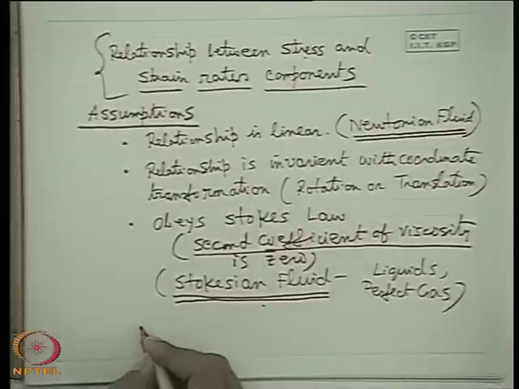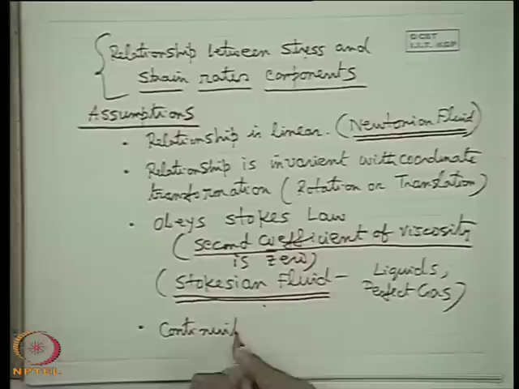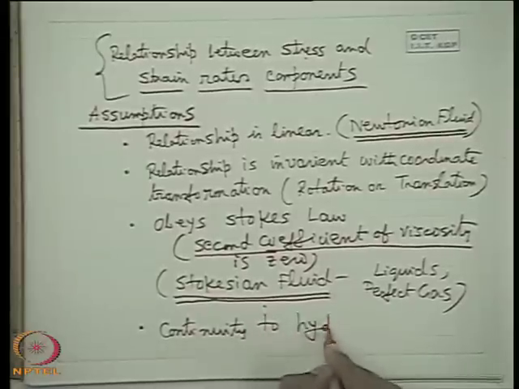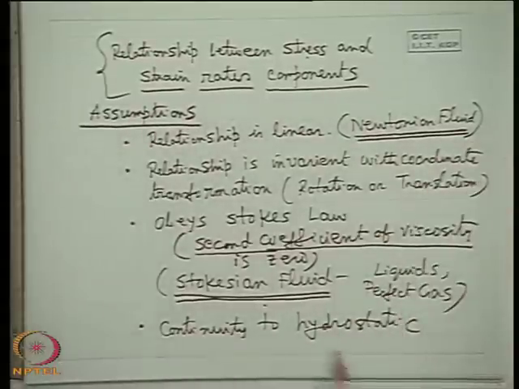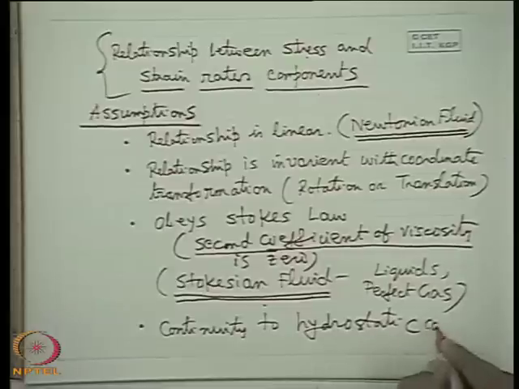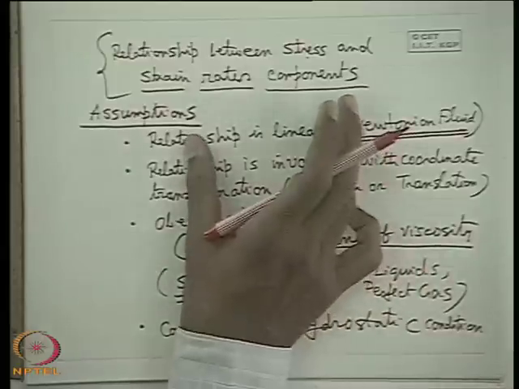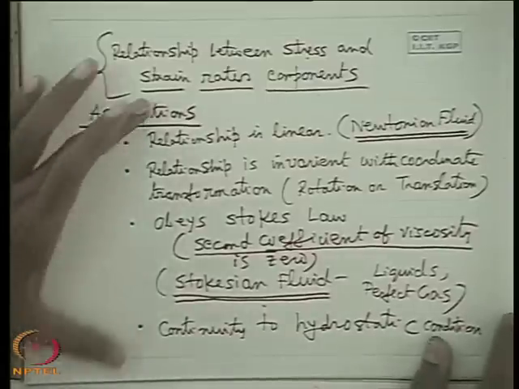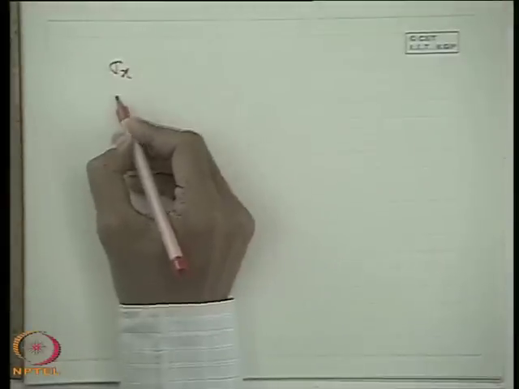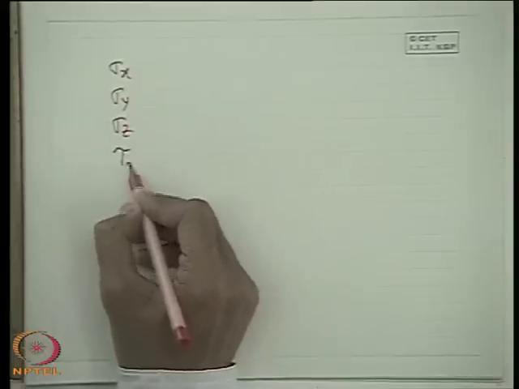The relationship is invariant with coordinate transformation, and the last assumption is continuity to hydrostatics. That means the equation should be such that if we put the hydrostatic condition, that is, if you make all velocity components u, v, w 0, then this set of equations should reduce to the equation of hydrostatics. Okay? So with all these assumptions, we develop the relationships. That means stress sigma x, then sigma y, I write first the normal stresses, then the shear stresses.